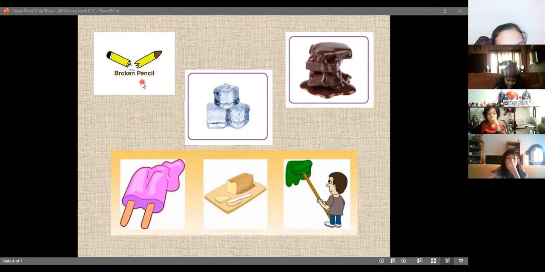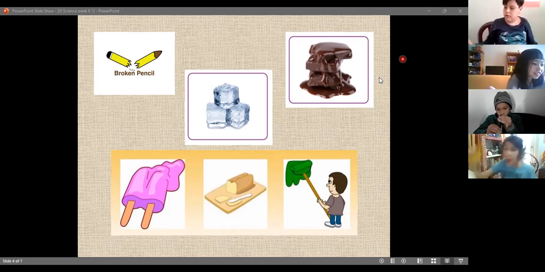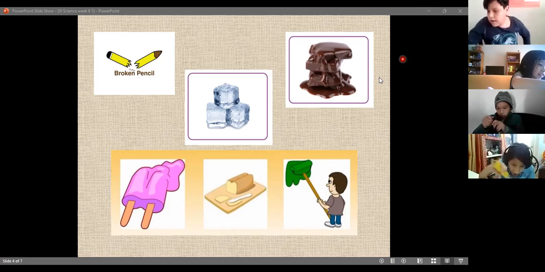Okay, number one, a pencil. Let's see the pencil. What happened? If you have a pencil and you break it, okay, it's broken, but it's still a pencil, or not? Yes, it's still a pencil. There is just a physical change in appearance. Have you ever broken a pencil just to give one half to a classmate or friend who doesn't have a pencil? Yes, right. You have one part and your classmate has another part.